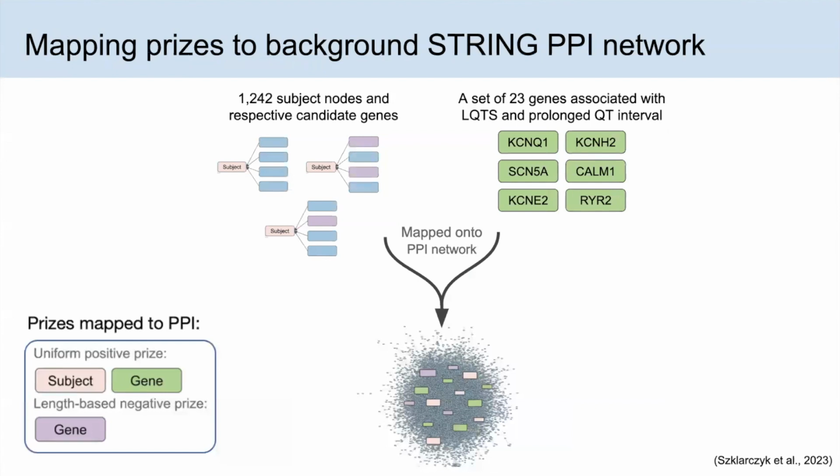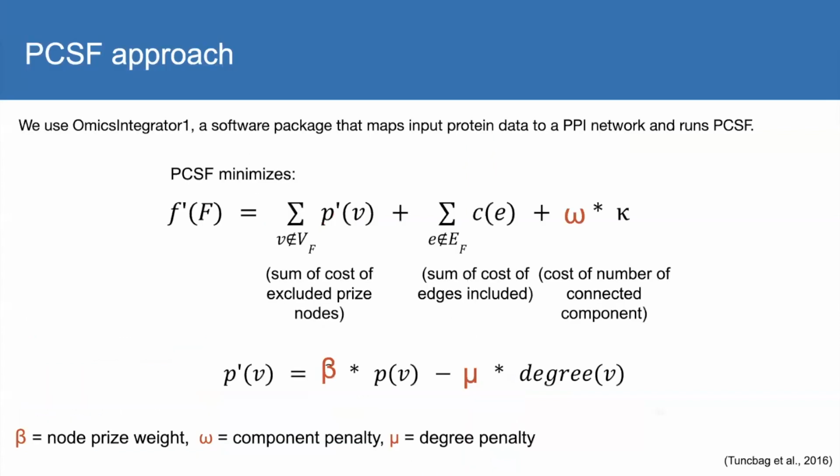We map prizes to a background STRING protein-protein interaction network. We add a uniform positive prize to subject nodes and a set of 23 genes that are associated with long QT syndrome and prolonged QT interval. And then we also add a small length-based negative prize to larger genes. Larger genes accumulate more variants, so we add the small length-based negative prize as a soft preference against choosing pathways with larger genes over smaller genes.